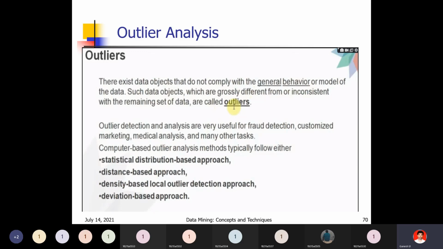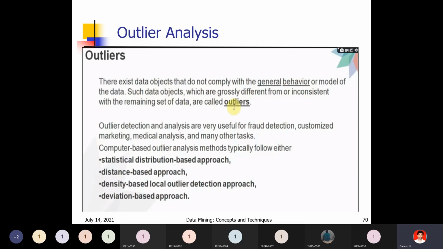Then we will detect that as a fraud. Fraud we can detect. Next, customized marketing. So marketing also we can do. In marketing, if you compare all the elements, the one which is not at all similar to the remaining elements is treated as the customized marketing application.